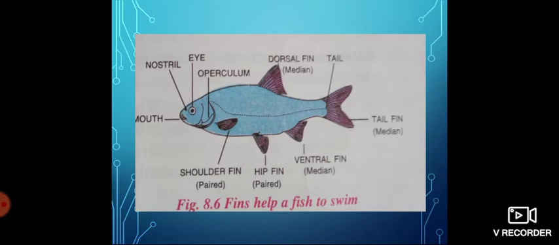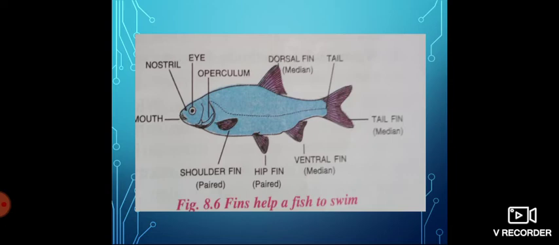The scales are waterproof, and this forms the exoskeleton of the fish, and also protects the fish from the ill effects of water.